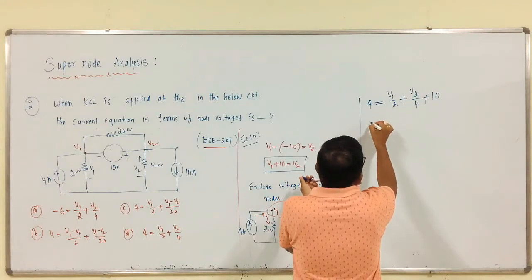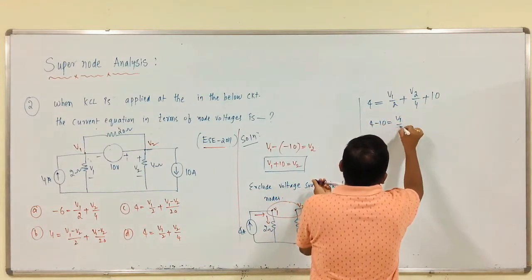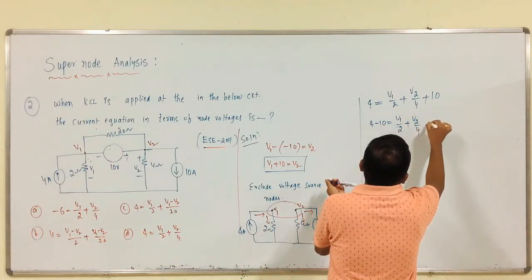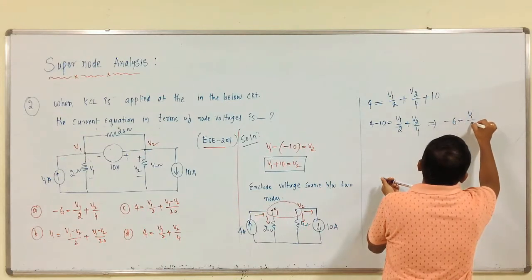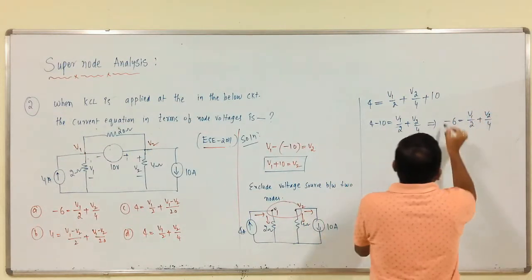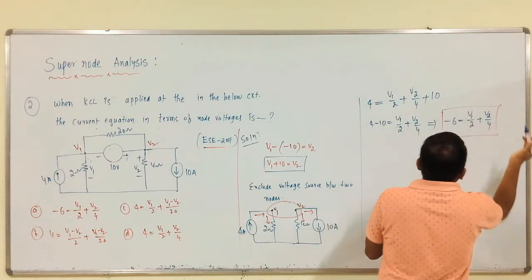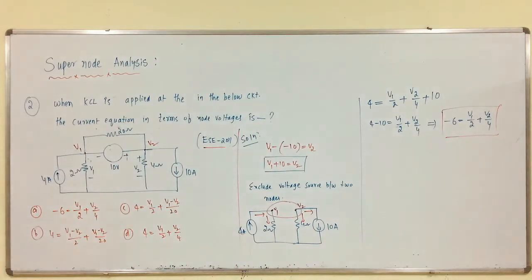Therefore, 4 minus 10 is equal to V1 by 2 plus V2 by 4. From this, 4 minus 6 is equal to V1 by 2 plus V2 by 4. See in the options, minus 6 equals V1 by 2 plus V2 by 4. See, option A is correct.